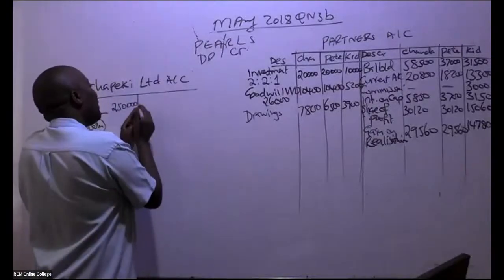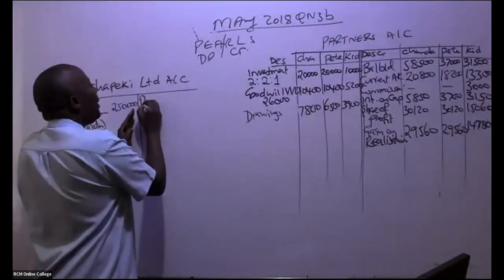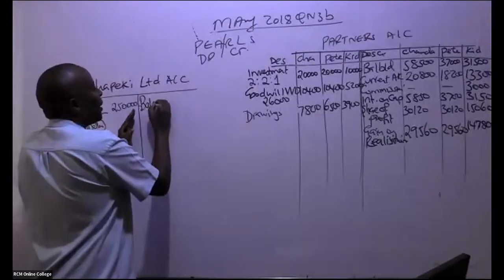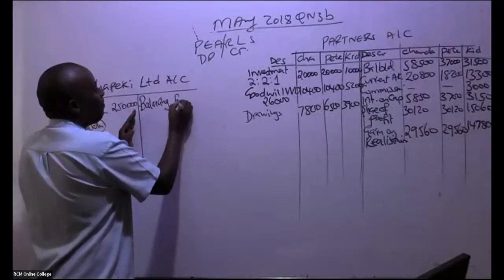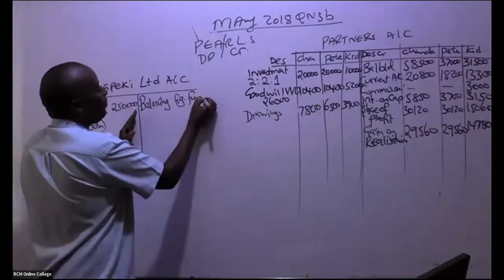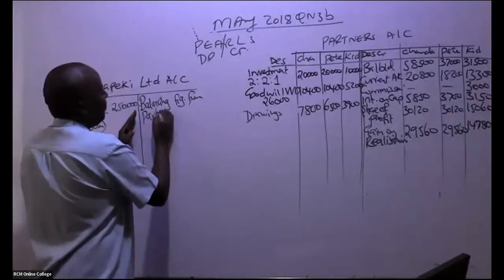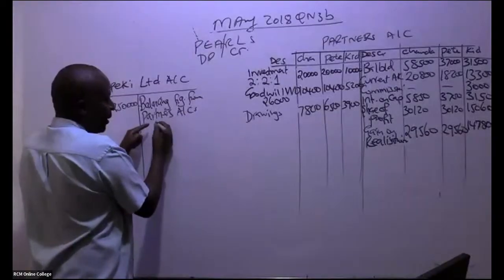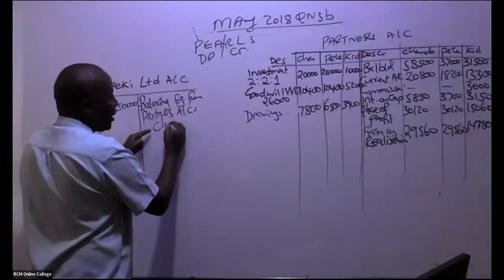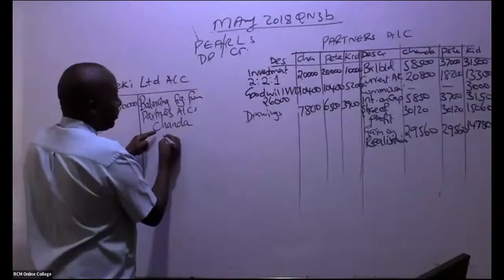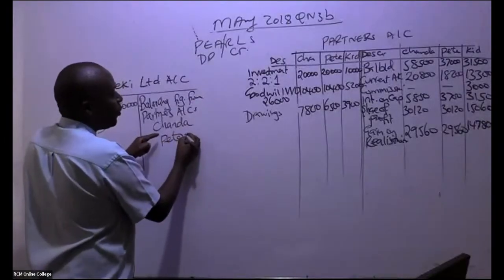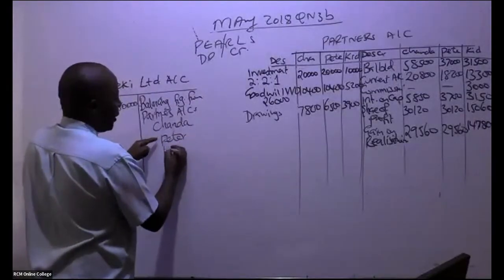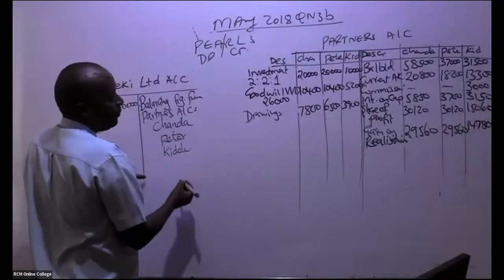So you'll be able to come and give us balancing figures from partners' accounts. You write each partner here. So we have Chanda, we have Peter, we have in this case here Kidole, like that.